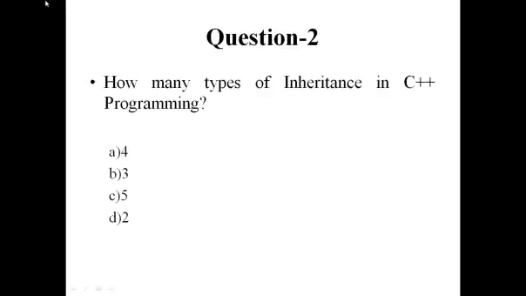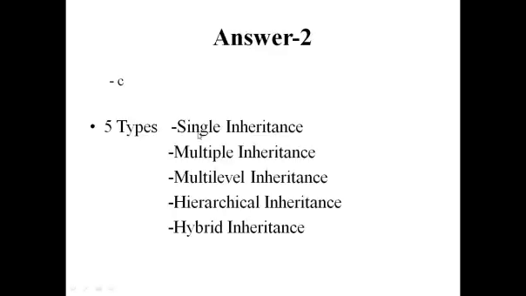And the second question, how many types of inheritance are there in C++ programming? Is it 4 or 3 or 5 or 2? I am repeating the question. How many types of inheritance in C++ programming? Is it 4 or 3 or 5 or 2? Then the answer is 5, option C.